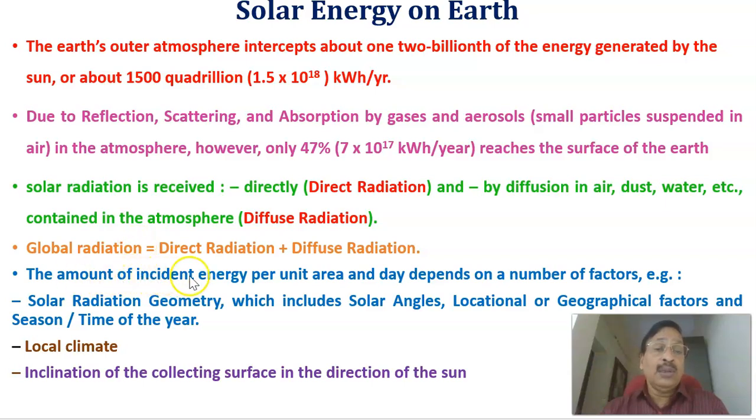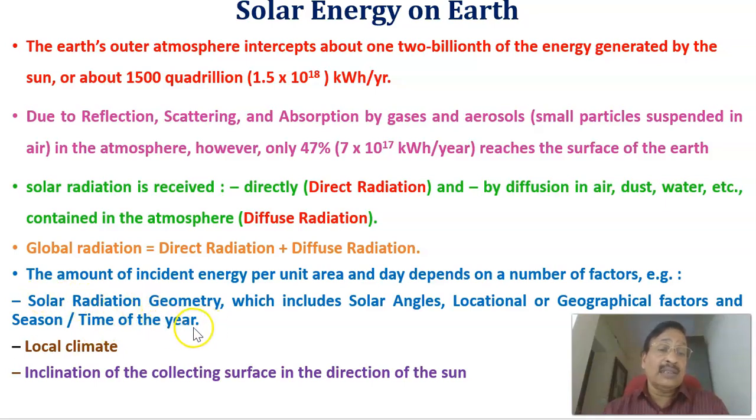The amount of incident light per unit area and day depends upon a number of factors. The first is solar radiation geometry, which includes the solar angle, locational or geographical factors, and the season or time of the year.